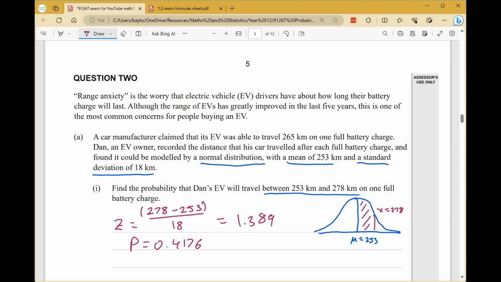If you want to do that on your graphics calculator, then go menu and then stat, then distribution, normal NCD. Then we go for a lower limit of 253, upper limit of 278, standard deviation 18, and mean 253, and press EXE, and that gives you 0.41756673, which will round to 0.4176, the same answer. So that is an achieved question.